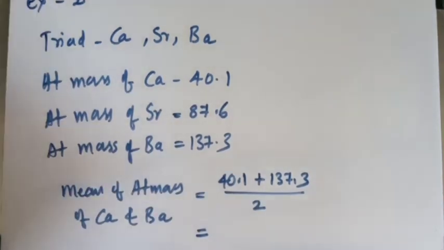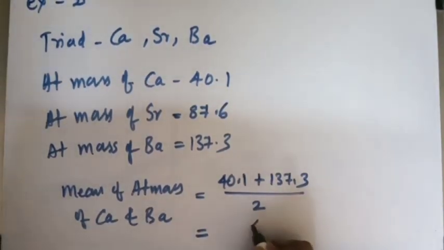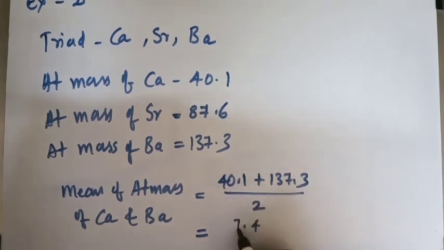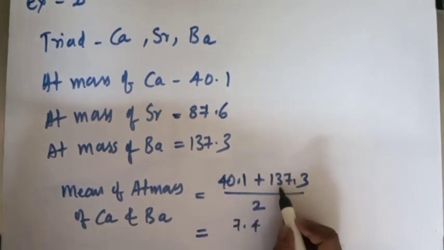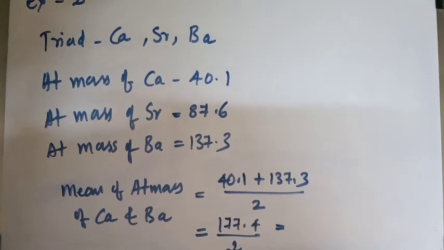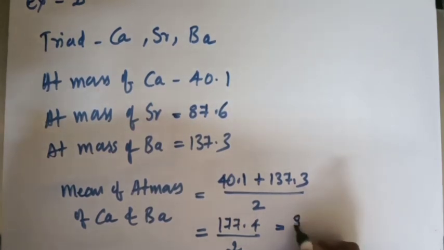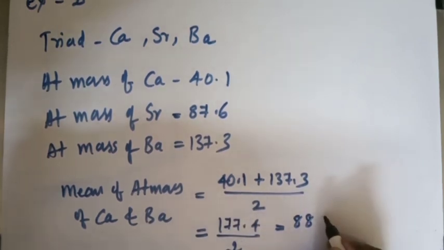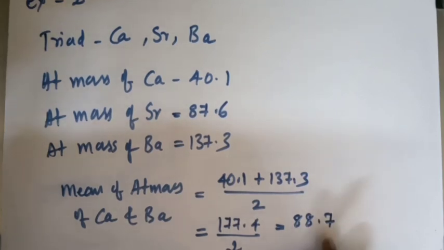So this gives you 177.4 divided by 2, and it amounts to 88.7.